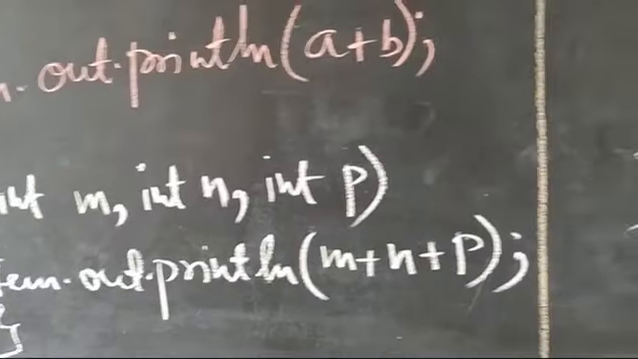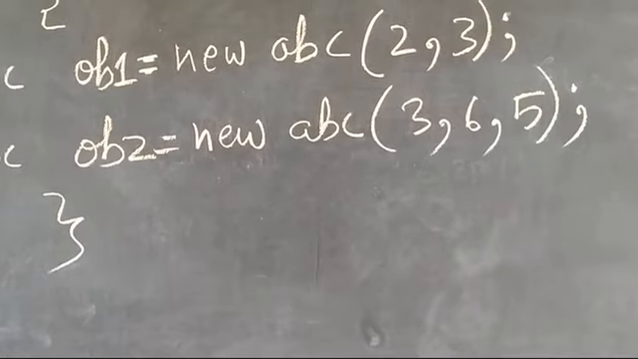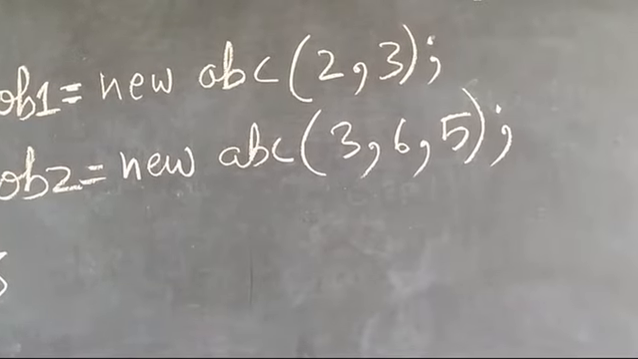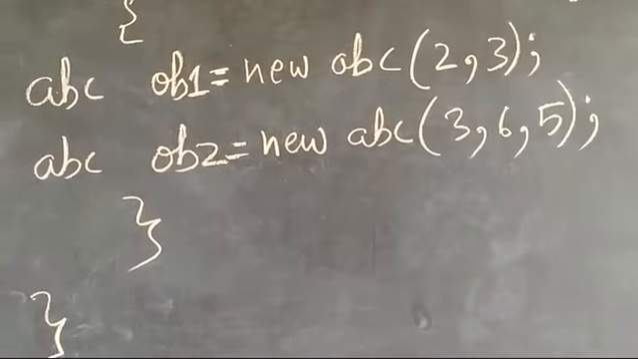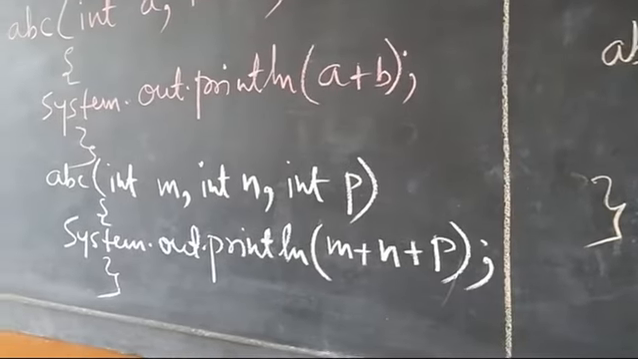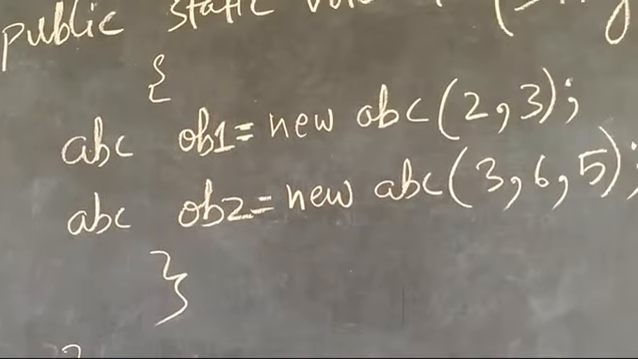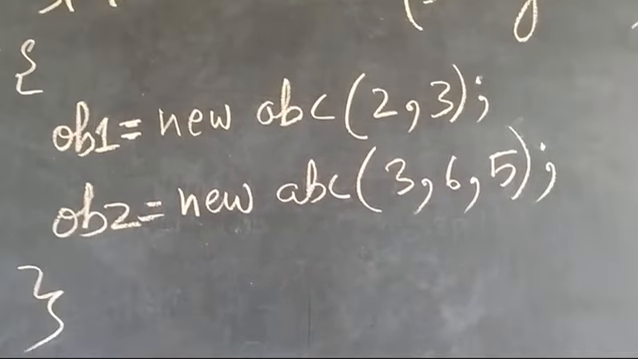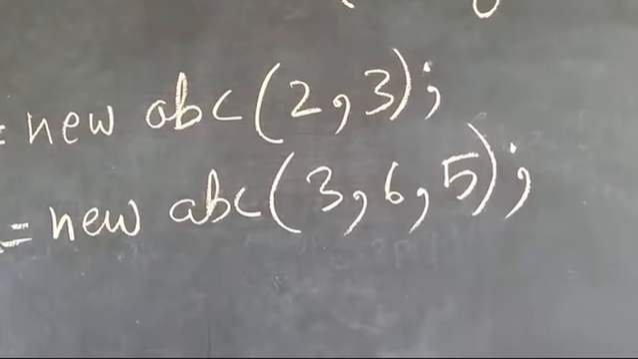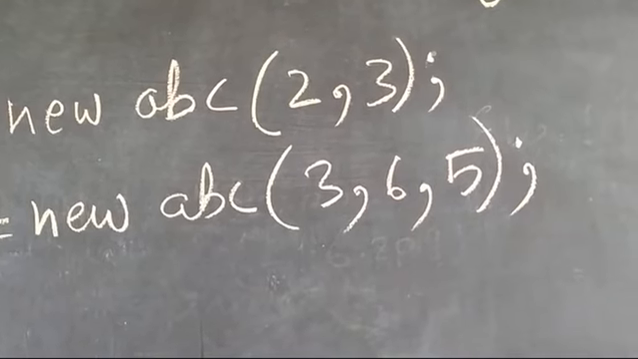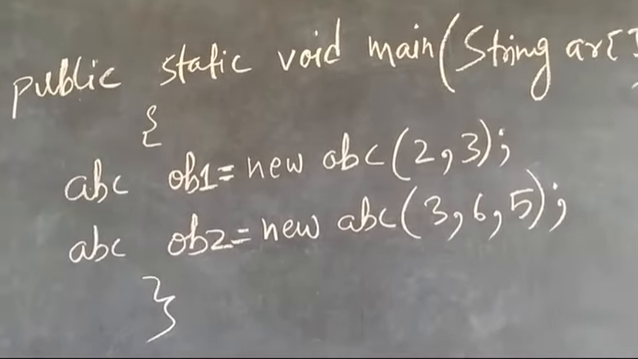So I mentioned ABC OB2, the second object, equals new ABC 3, 6, 5. So 3 is the value of M, 6 is the value of N, and 5 is the value of P. When the program executes, the output will be: 2 plus 3 is 5, and 3 plus 6 is 9, plus 5 is 14. So 5 and 14 is the output.